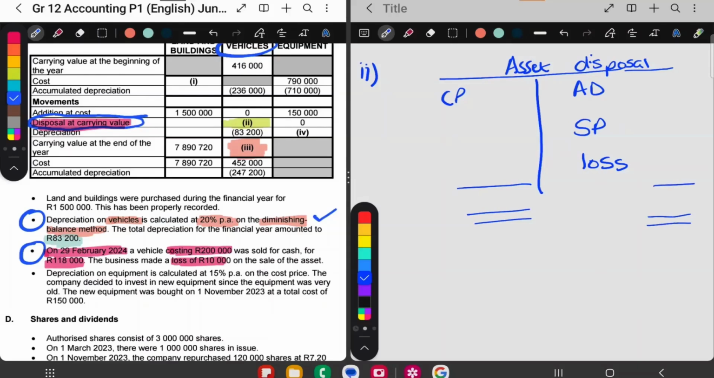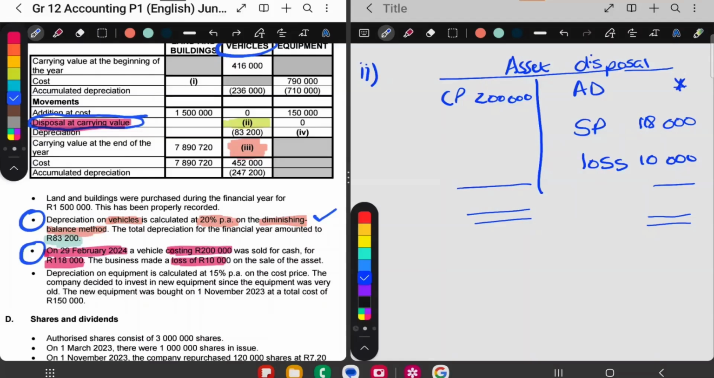We have all the information, so now I'm just going to fill it in. We sold a vehicle and the cost price of the vehicle was 200,000, so here I'm going to write 200,000. Then it says it was sold for 118,000. So that's the selling price, 118,000. Then it also says we made a loss, so we made a loss of 10,000 rand. That 10,000 can go in here.